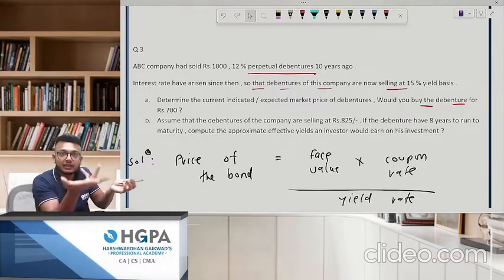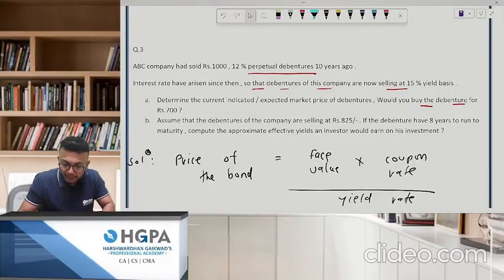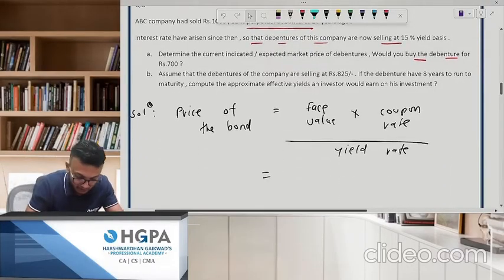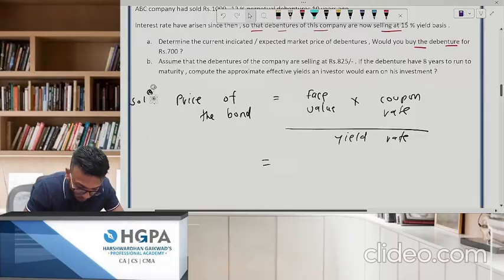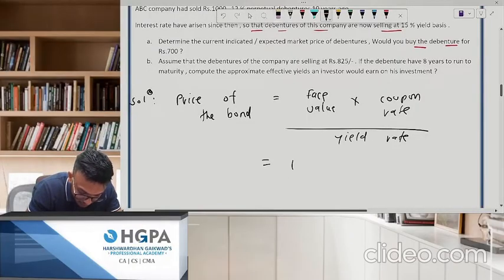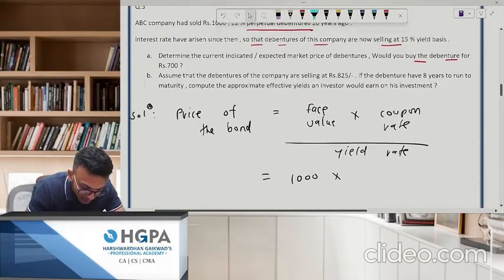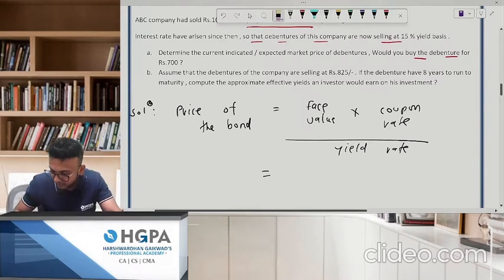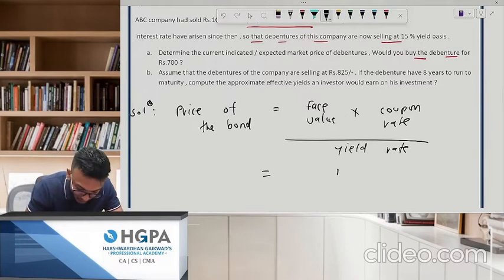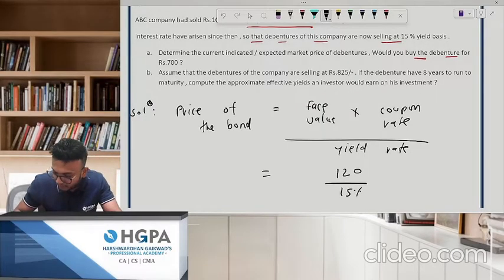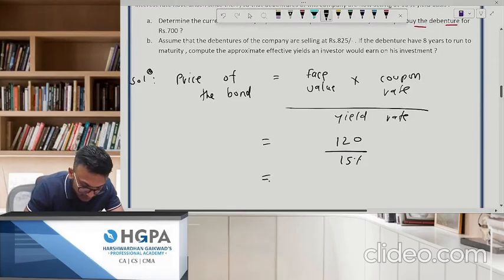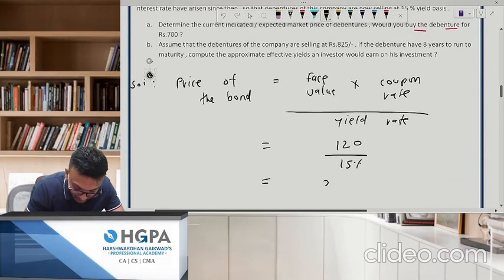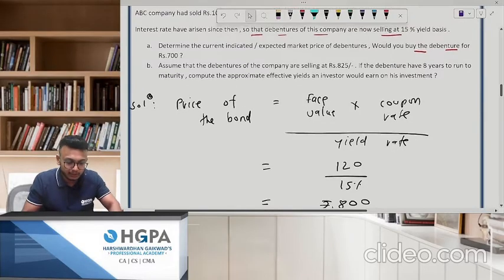What will I write at the end of the year? I cannot write only. So in case of perpetual, you have to use this formula. Okay, fair enough. Chalo. Now 1000 into how much is coupon rate? 12%. I can just write simply 12% is how much? 120 into yield rate is how much? 15%. Divide by 15% and your answer is how much? Rupees 800.